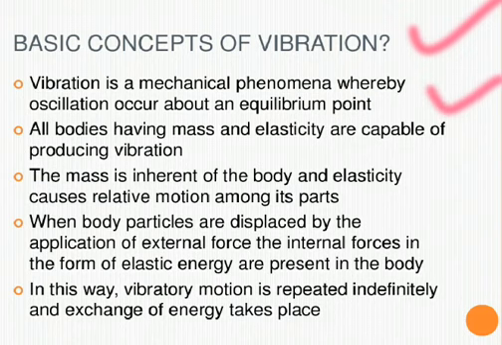That means when there is an oscillation in any machine element, that is known as vibration. All bodies having mass and elasticity are capable of producing vibration. That means if a body has mass and elasticity, then it is capable of producing vibration. The mass is inherent to the body, and elasticity causes relative motion among its parts of that machine.